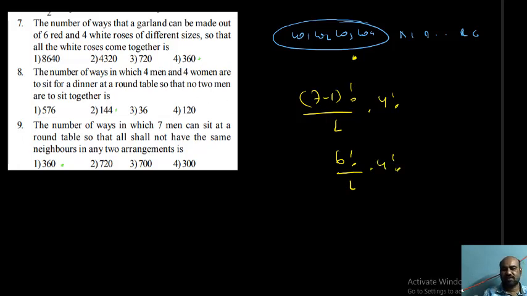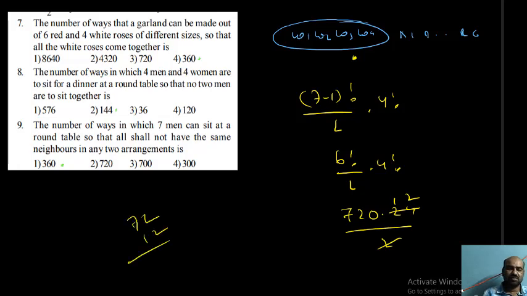But you need to simplify that. 720 into 24 by 2. 72 twelves are 864, so the answer is 8640. So the first option is the correct answer.